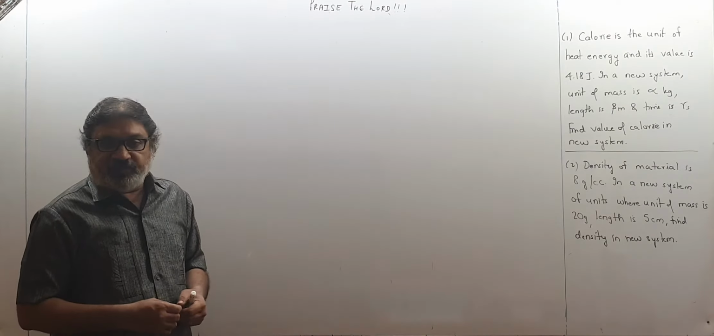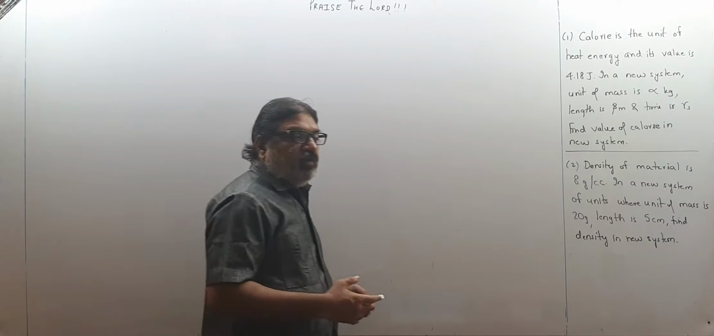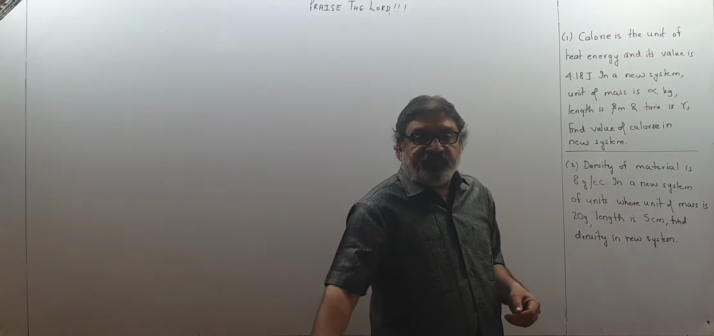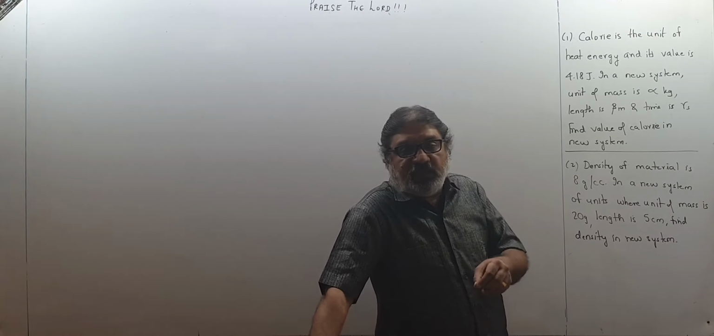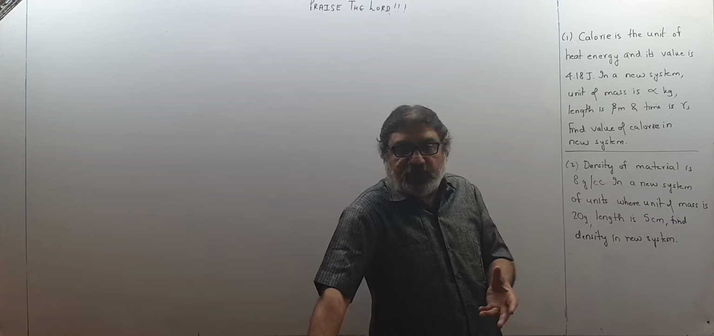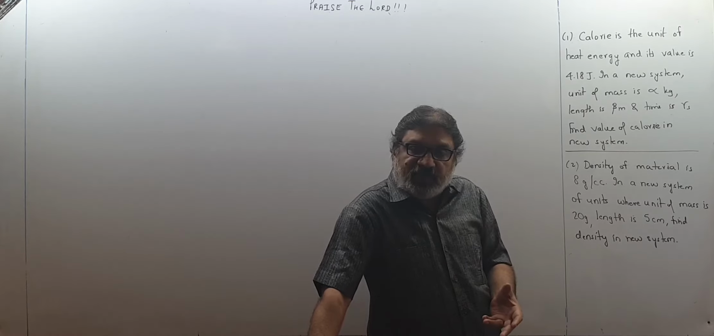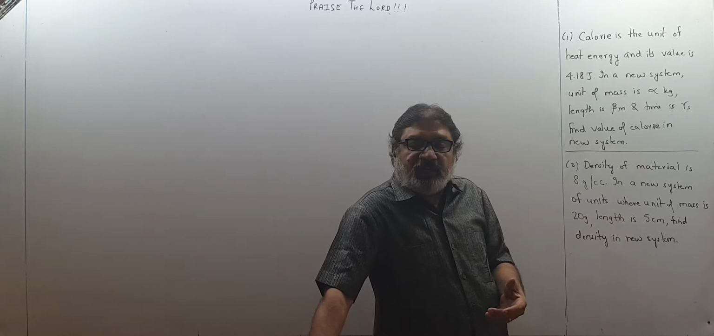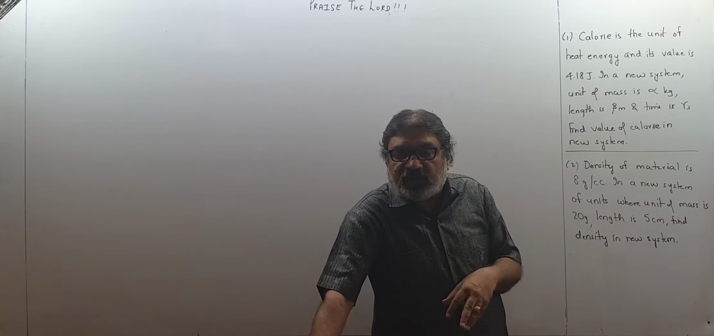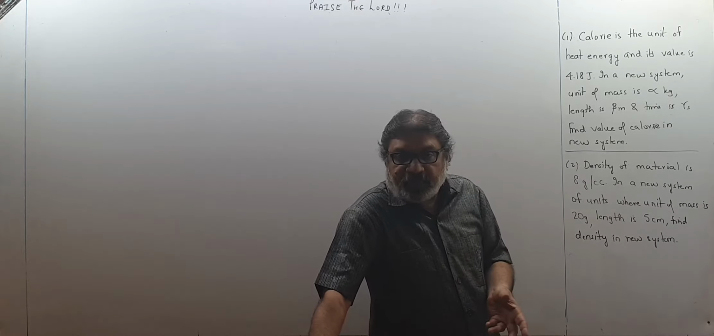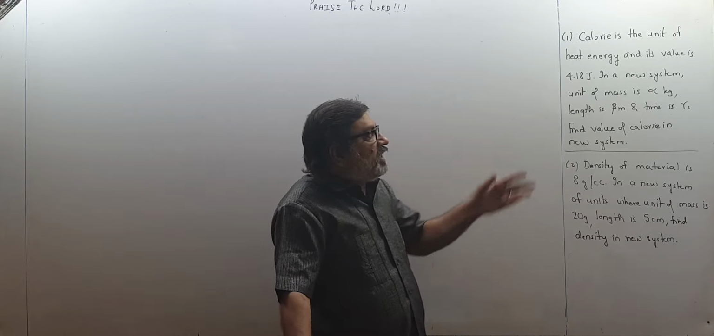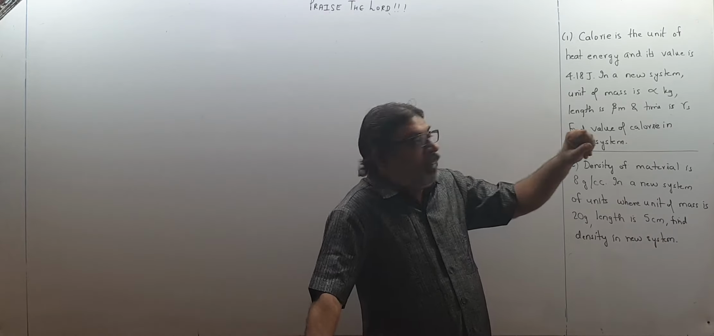Then what is the value of the physical quantity, which was so much in the old system where the unit was 1 kg, 1 meter and 1 second, and now in the new system, if I change the units of mass, length and time, what will be the value of that same quantity in that system? We want to know. So if you have followed the question, see, calorie is the unit of heat energy and its value is 4.18 joules.